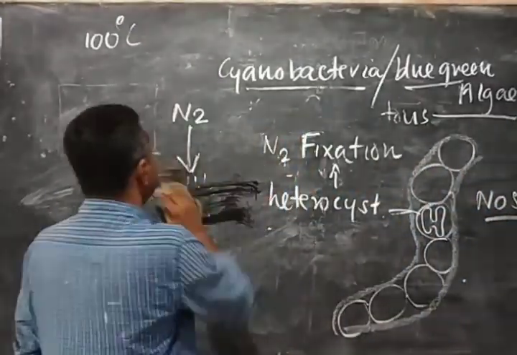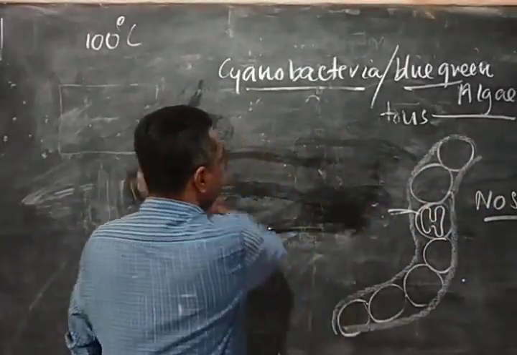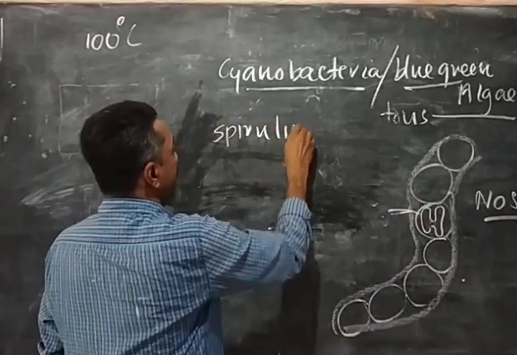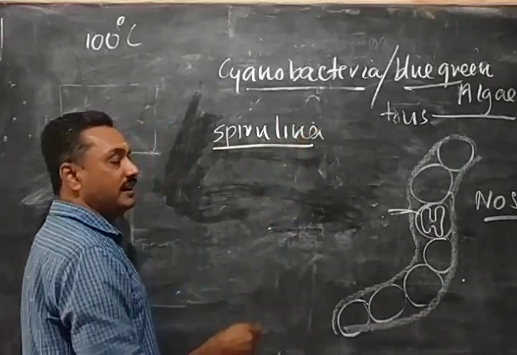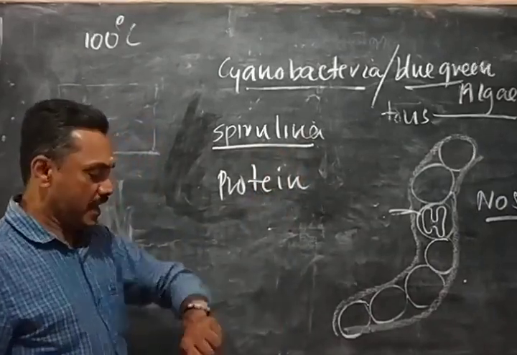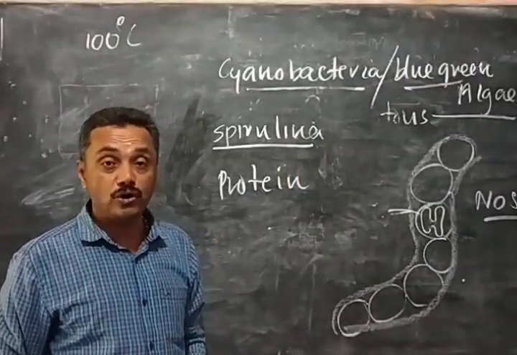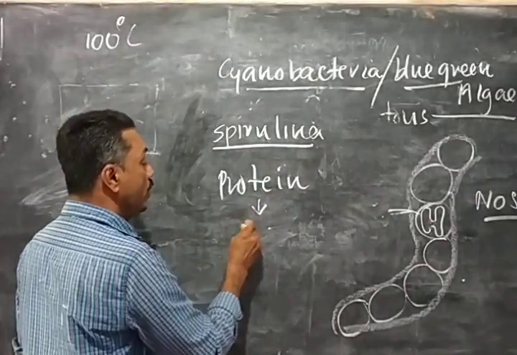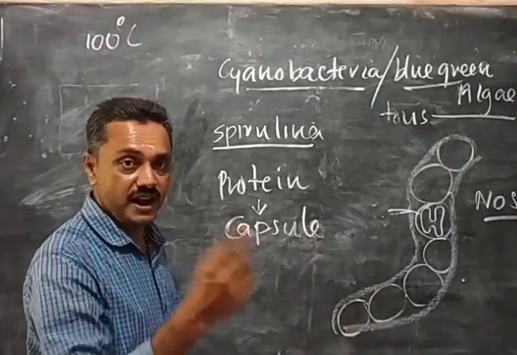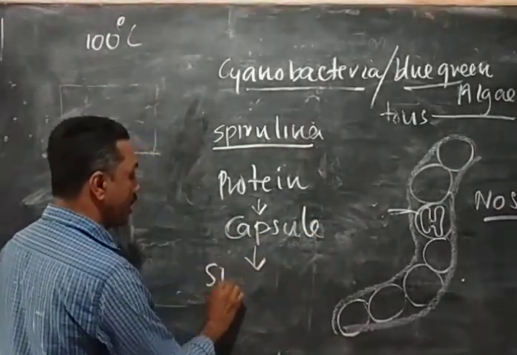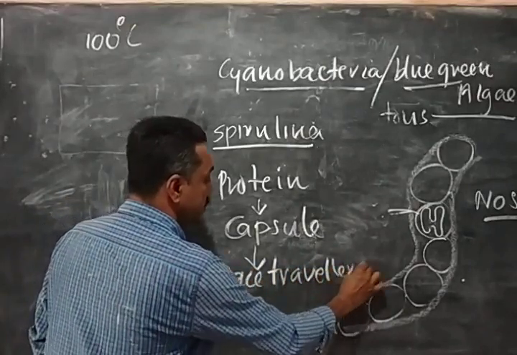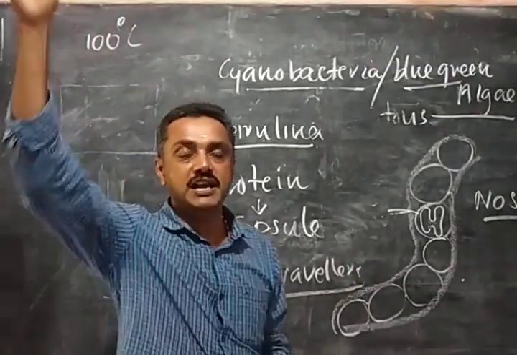The third importance is that cyanobacteria like spirulina, a typical example, contain a large amount of protein. So they are made into capsules for medicine, and they are eaten by space travelers. When we are traveling in space, they use that.